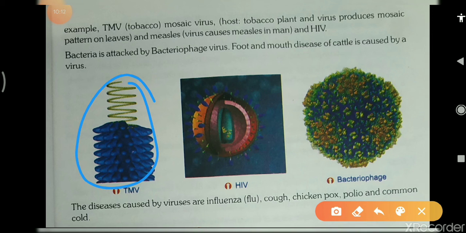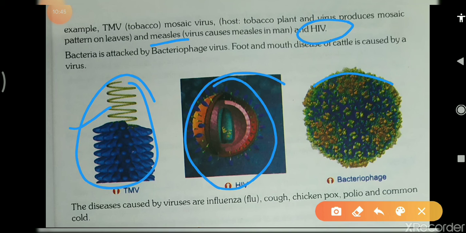Viruses can also cause the disease measles in man, and HIV, the human immunodeficiency virus, causes the disease AIDS. You will see here TMV, measles, and HIV. The structure of TMV is this one. HIV, the human immunodeficiency virus, is this one. And the bacteriophage diagram is here.